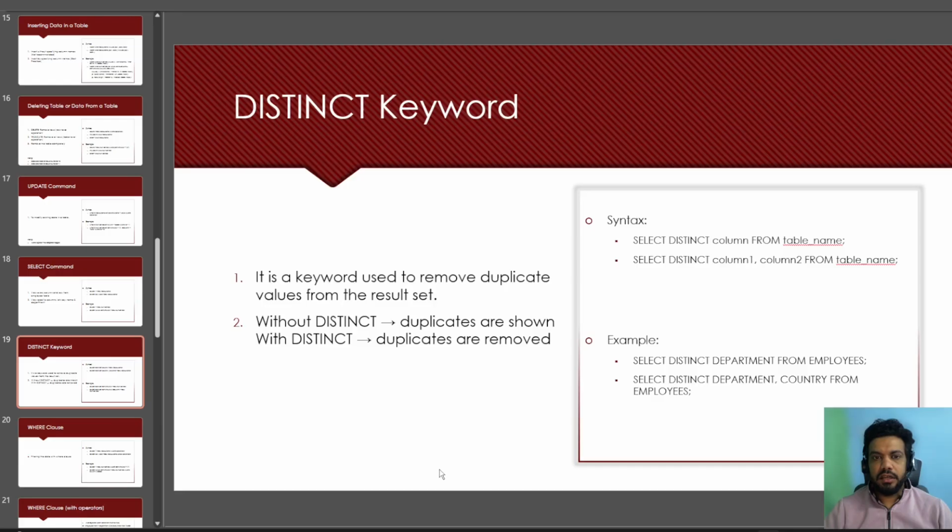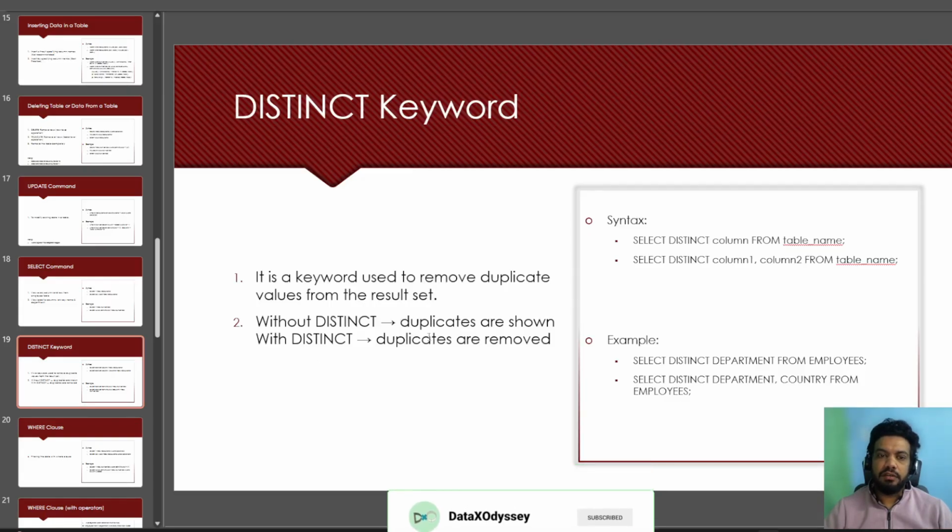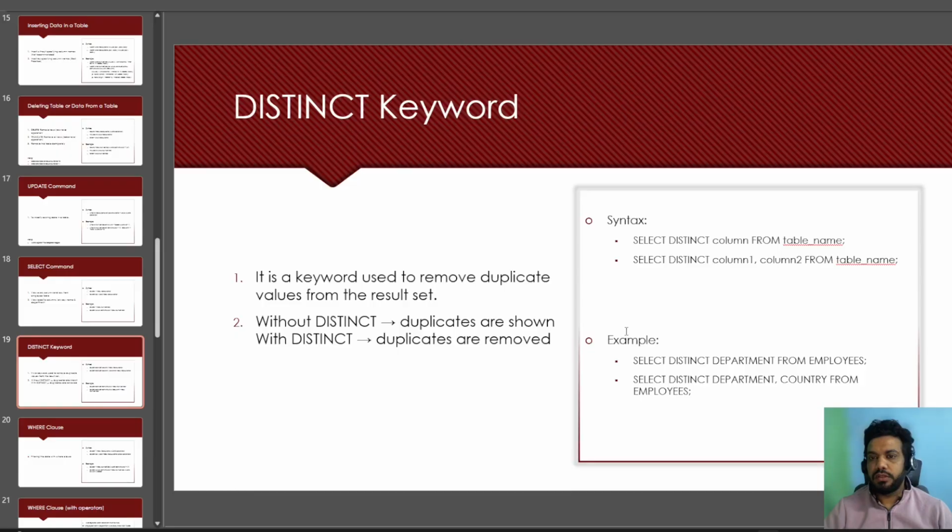Next is the distinct keyword. It is a keyword used to remove duplicate values from the result set. For example, without distinct, duplicate values are there. With distinct, you will have unique values. And what is the syntax? So this is the syntax and example. So we will look at the example.